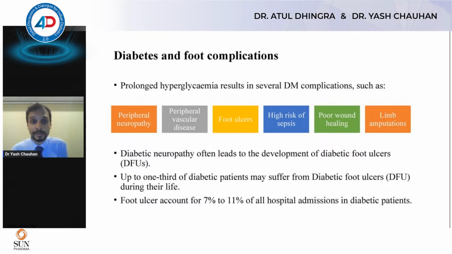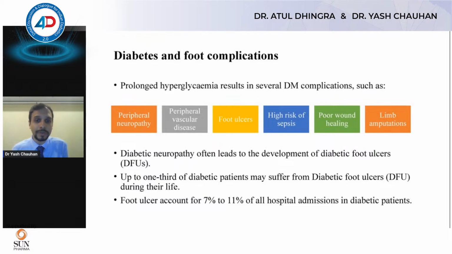That leads to foot ulcers. Foot ulcers often get infected, leading to high risk of sepsis because of infection and because of peripheral vascular disease. That leads to poor wound healing, and often eventually the most common cause worldwide for amputations is diabetes. Diabetic neuropathy also often leads to development of foot ulcers.